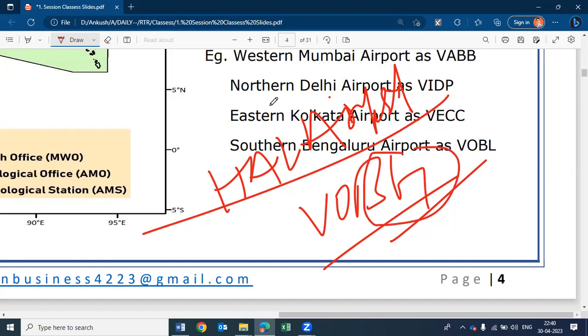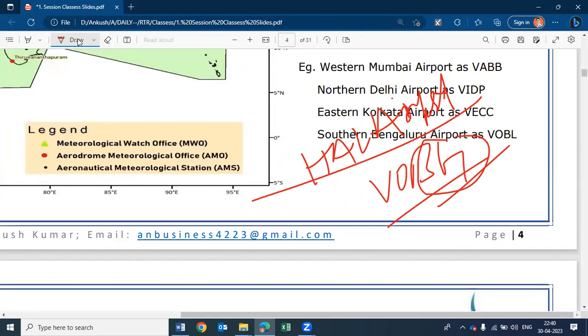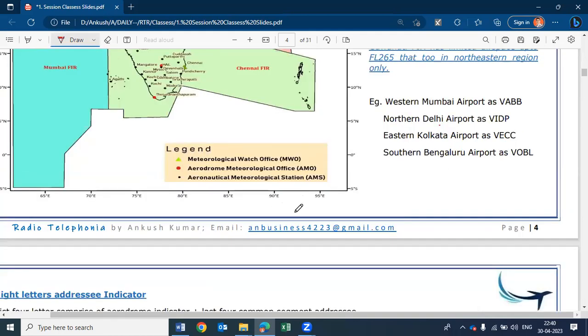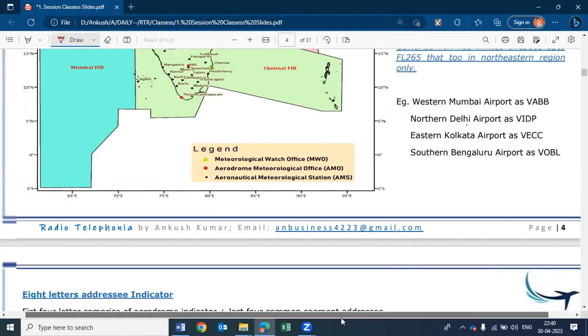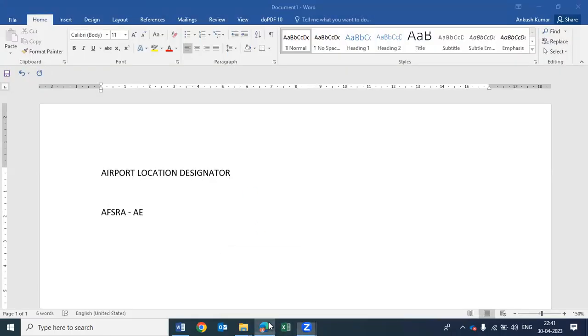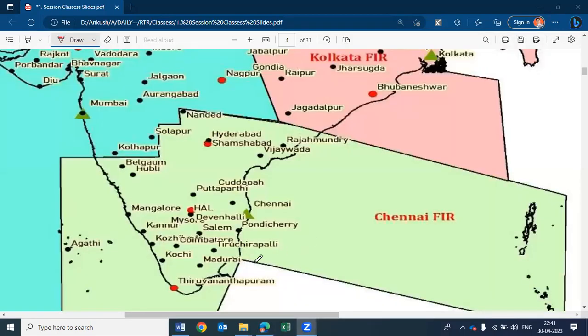The airport location designator contains some codes that have been set by the authority. We cannot ask the authority to replace the codes or change the logic behind the setting of airport codes. That's why we are not able to question the naming of the codes.